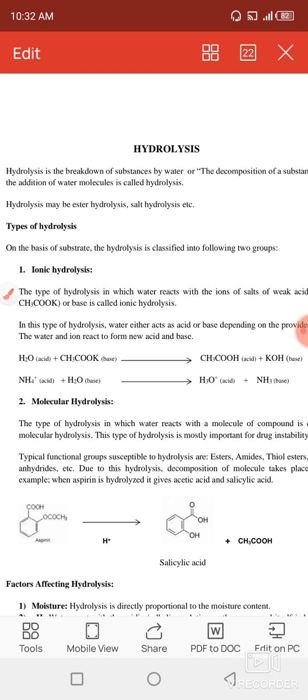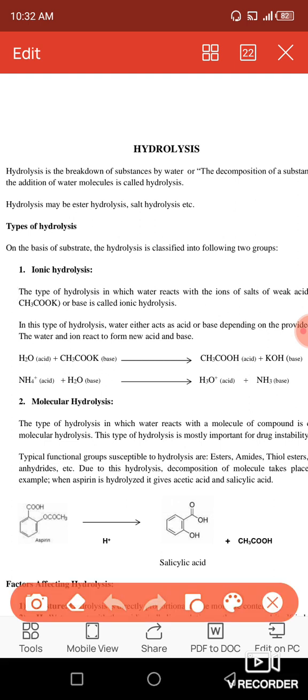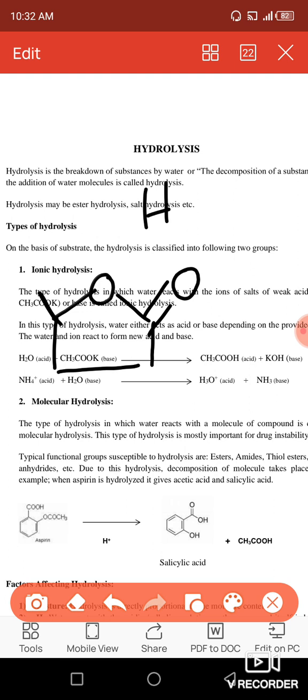Then the last is the ring hydrolysis. Sometimes ring hydrolysis can occur, and this is occurring when you have a hydrogen or hydroxyl group which can attack on the ring. First I am drawing this ring, and in this ring what is going to happen? Some hydroxyl ions can react with it.